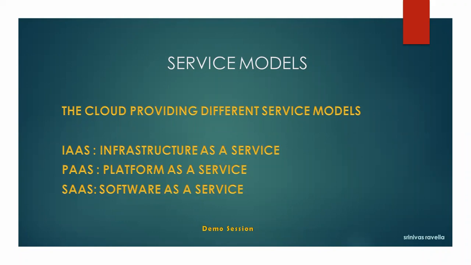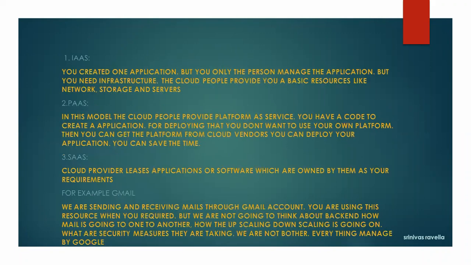Infrastructure as a service: what will cloud provide? You have the application and you have to manage everything, but they will provide the basic infrastructure like network, storage, and hardware. On top of that, you can build your platform. Platform means a Linux or Windows server, whatever applications or database servers you want to manage, you can manage them. But for this, you have to pay the rent.